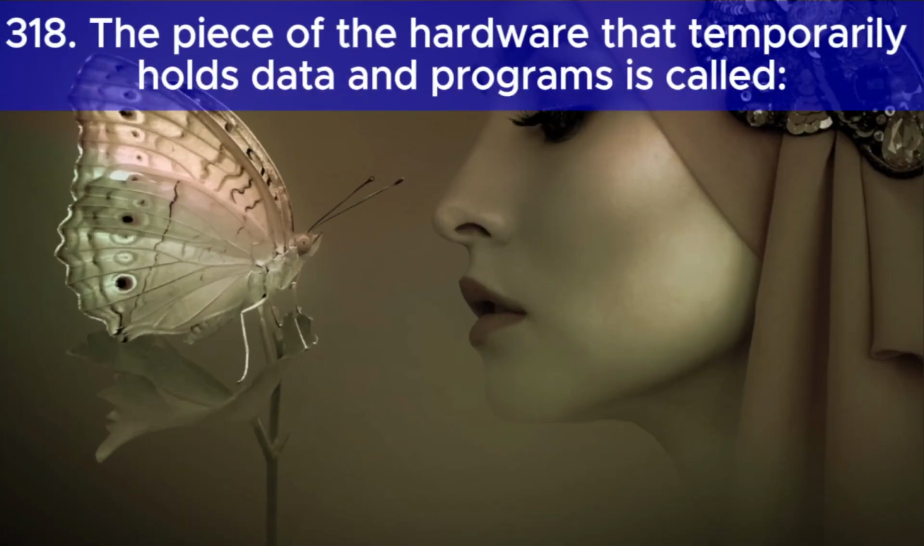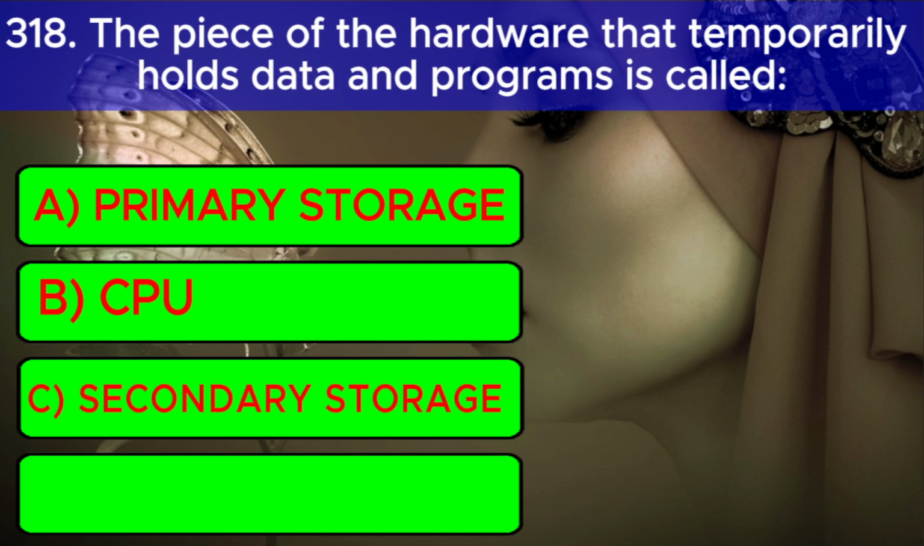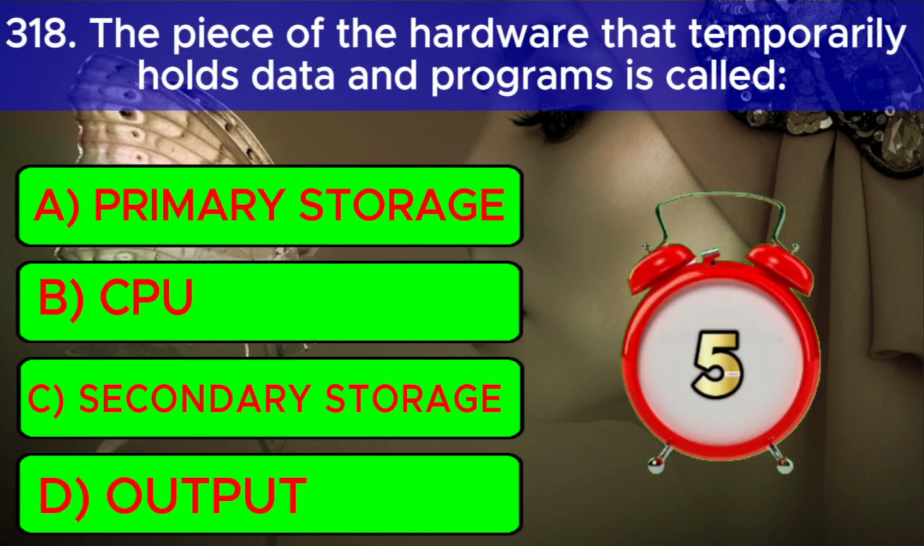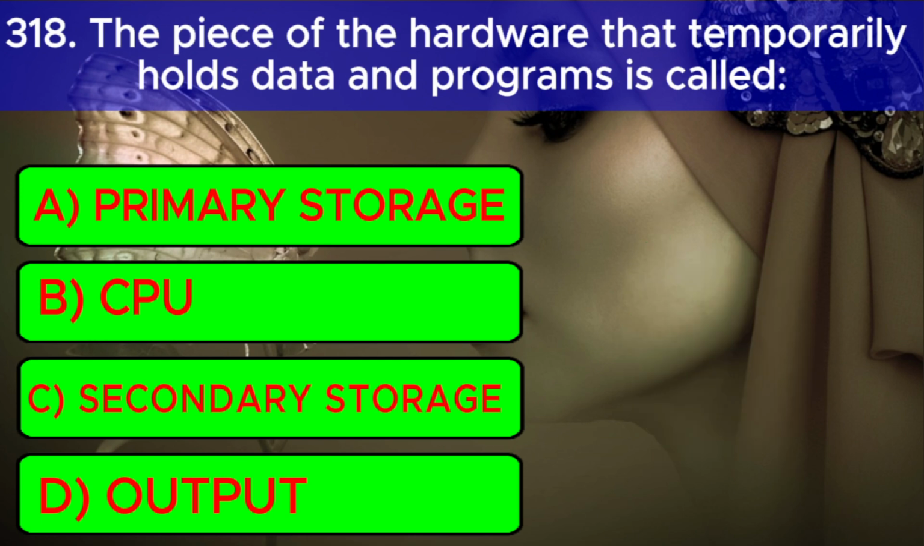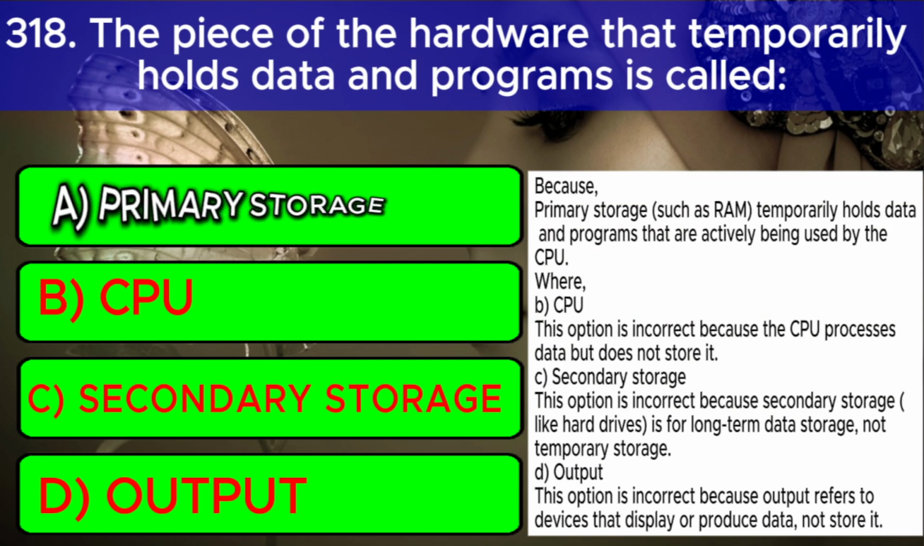Question number 9. The piece of hardware that temporarily holds data and programs is called A. Primary storage. B. CPU. C. Secondary storage. D. Output. And the correct answer is A. Primary storage. Because primary storage, such as RAM, temporarily holds data and programs that are actively being used by the CPU.